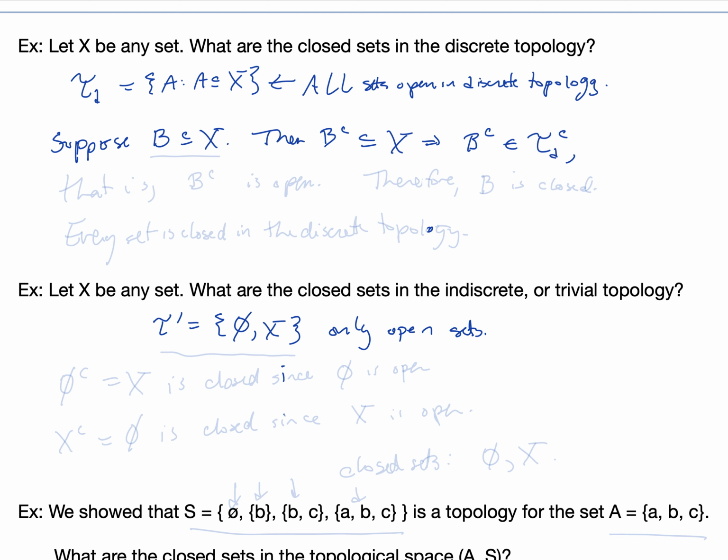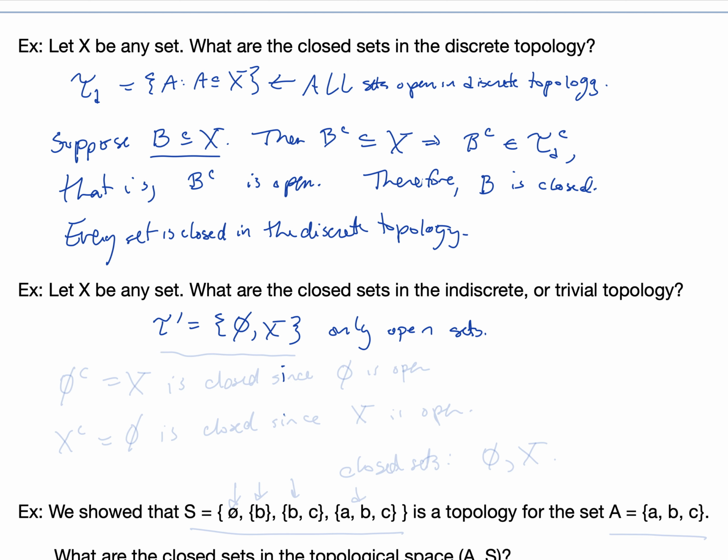That is, B complement is open. Therefore B is closed. So any arbitrary set is closed in the discrete topology.